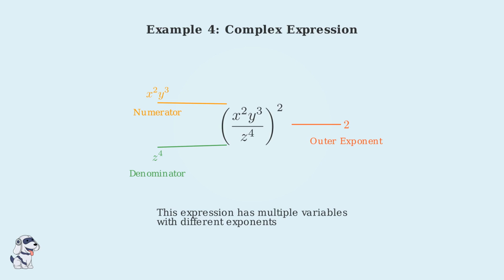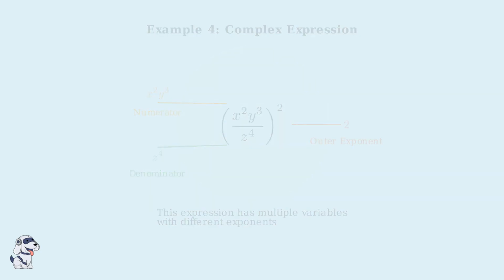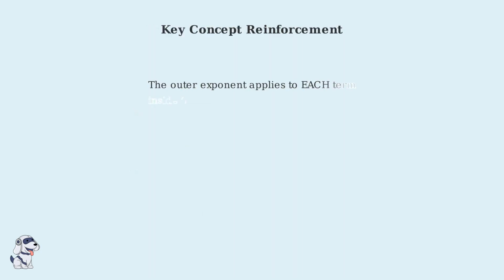The power of a quotient rule will help us systematically simplify this complex expression by applying the outer exponent to each component. In the next section, we'll apply the power of a quotient rule step by step to transform this complex expression into its simplified form. This example perfectly demonstrates the core principle we need to master. When we have a fraction raised to a power, the outer exponent must be applied to each and every term inside the parentheses. Here's the general pattern that applies to all such problems.